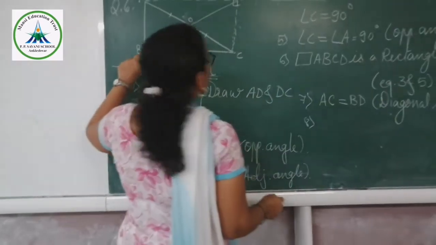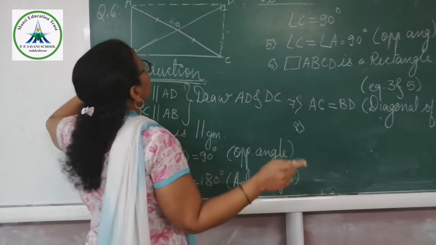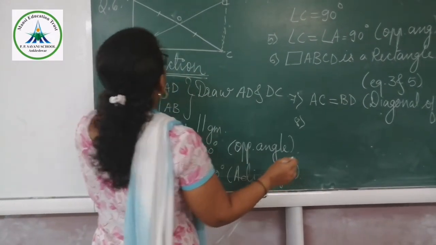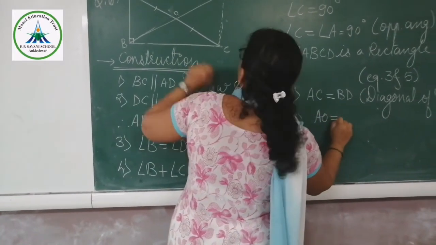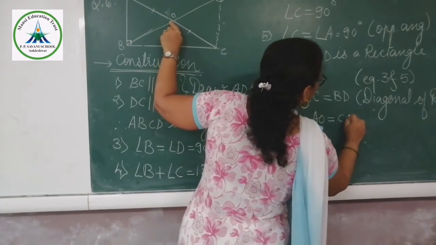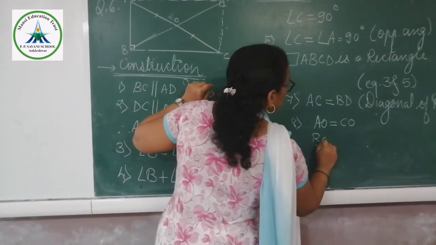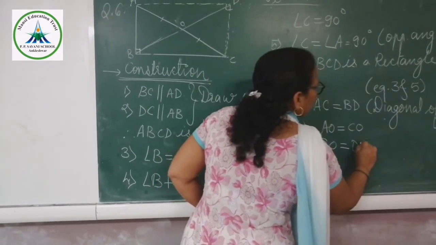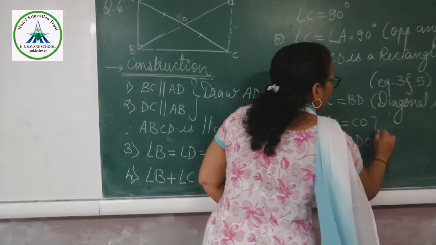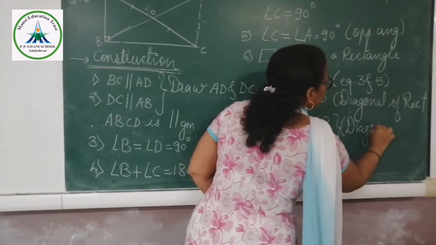Here we can write first AO is equal to CO and BO is equal to DO. Result: diagonals of the rectangle bisect each other.